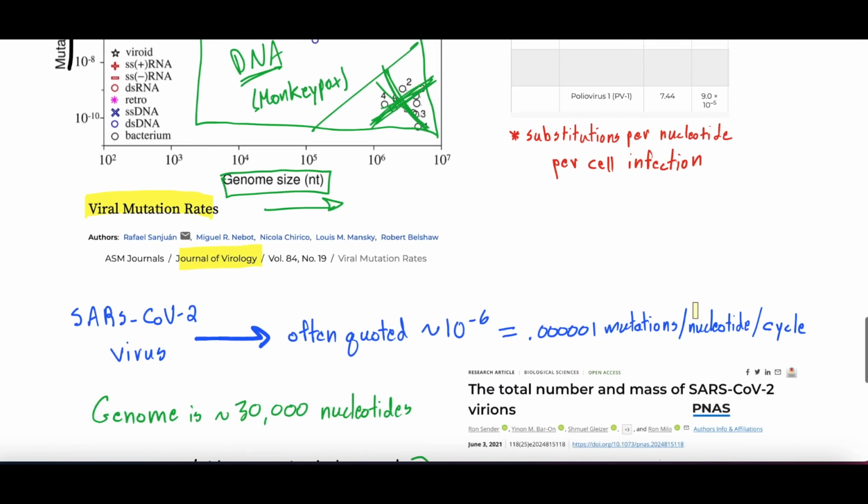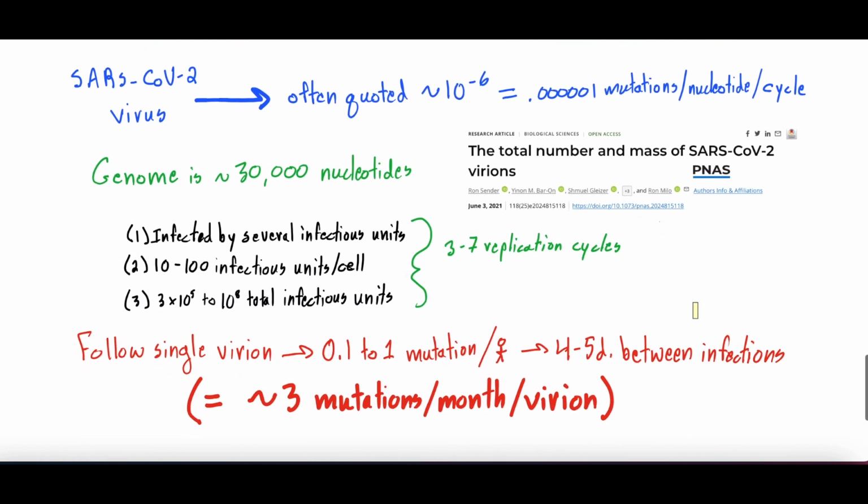All right, so then the last part of the video is what everyone's interested in, SARS-CoV-2 and COVID. Where does that come in? So the SARS-CoV-2 virus, the virus that causes COVID-19, its mutation rate is often quoted at 10 to the -6. And what that equates to is 0.00001, and that's mutations per nucleotide per infectious cycle.